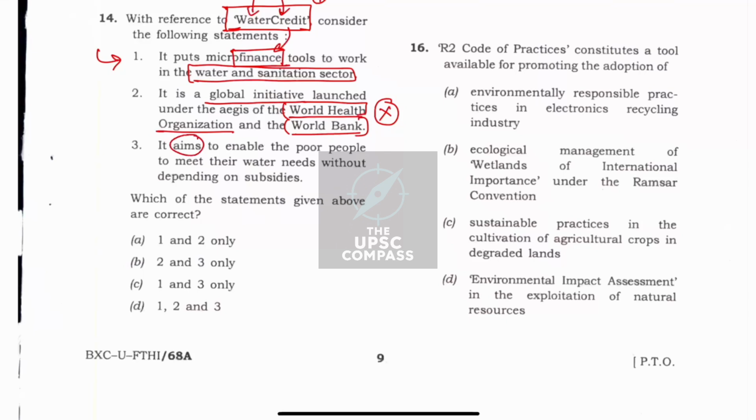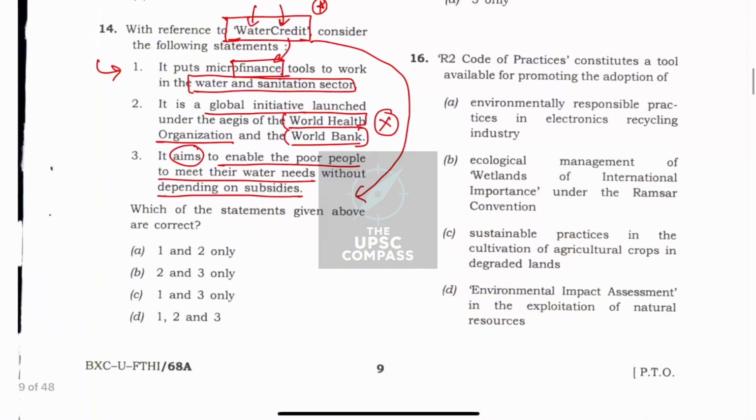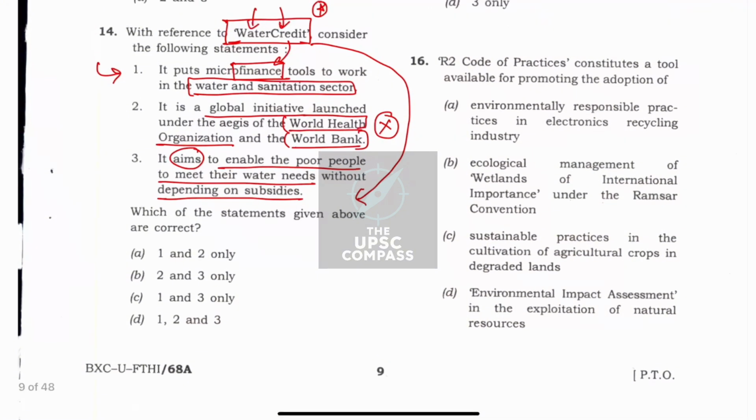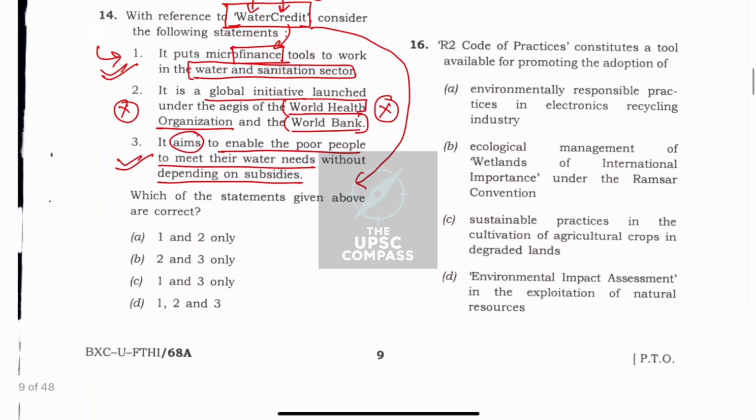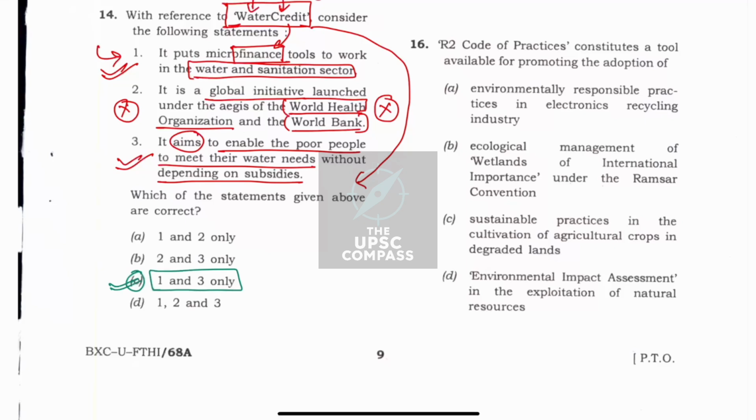Third one, it aims to enable the poor people to meet their water needs without depending on subsidies. So this is removing the dependence on subsidy by giving credit. So this is in coherence with water credit. So that is why this statement will be taken as correct. The second statement is taken as negative, and the first statement is taken as correct. So applying these logics, we can arrive at the answer, option number C, that is 1 and 3 only.